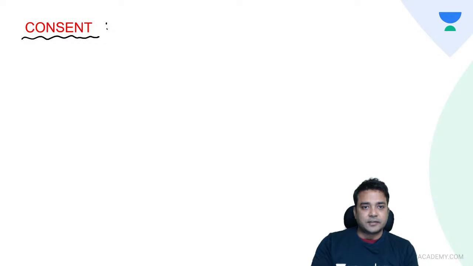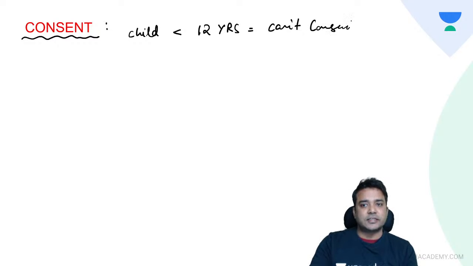Regarding consent, a child less than 12 years, you all know, cannot consent legally.